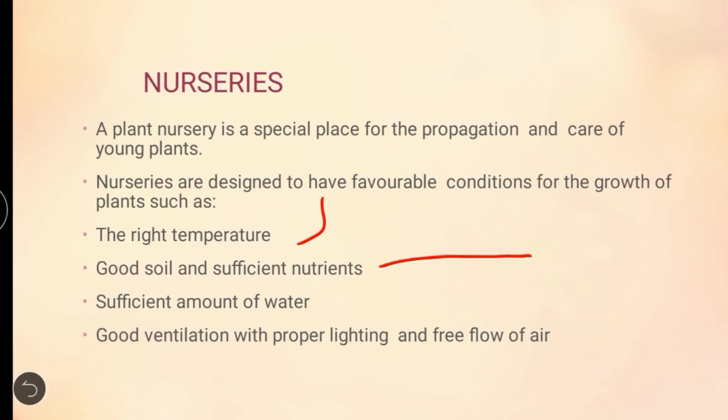Then sufficient amount of water. The most important one, all plants need water, right? So the nursery contains a sufficient amount of water for all plants. Then good ventilation with proper lighting. The nursery will have good ventilation, free flow of air, and proper lighting. Sometimes a seed will sprout in the presence of light, so the lighting is essential.